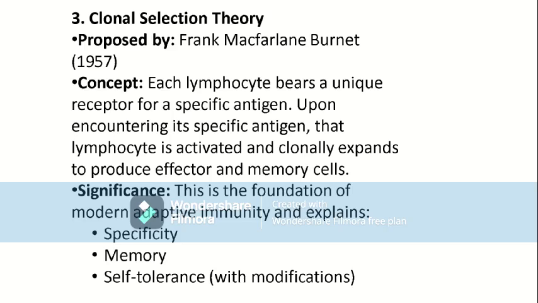The third theory, that is clonal selection theory, which was proposed by Frank Macfarlane Burnet in 1957. The concept is that each lymphocyte bears a unique receptor for a specific antigen or epitope or antigenic determinant. Upon encountering its specific antigen, that lymphocyte is activated and clonally expands to produce effector and memory cells.